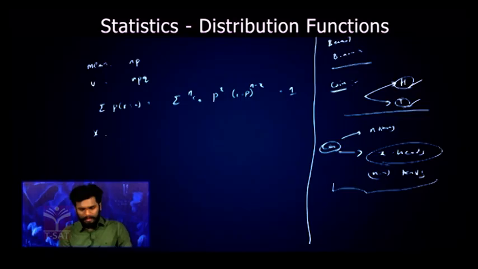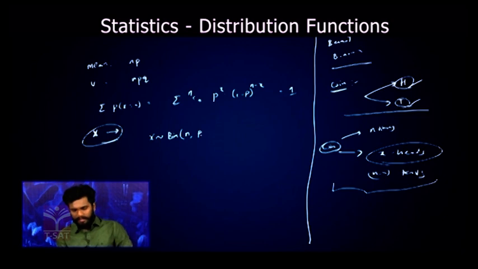Let us consider there is an X which is following the binomial distribution. When X is following a binomial distribution, we represent it like this: X following a binomial distribution with n number of trials, and p is the probability of success in each and every trial. It must be a constant, and q is the probability of failure. And we know that p plus q is equal to 1.